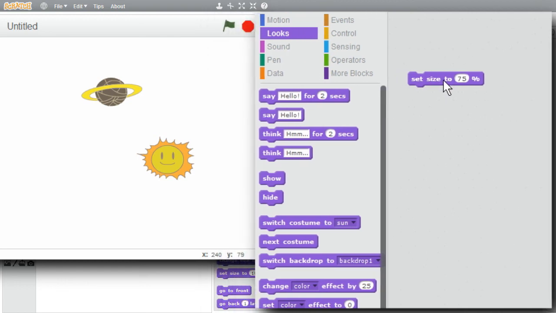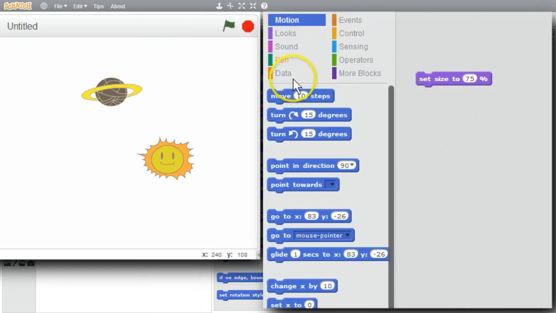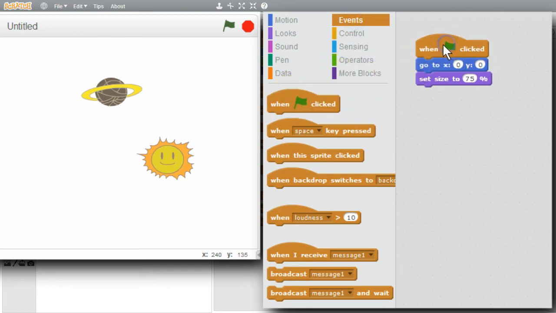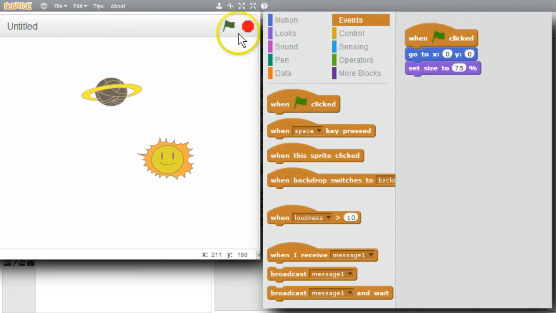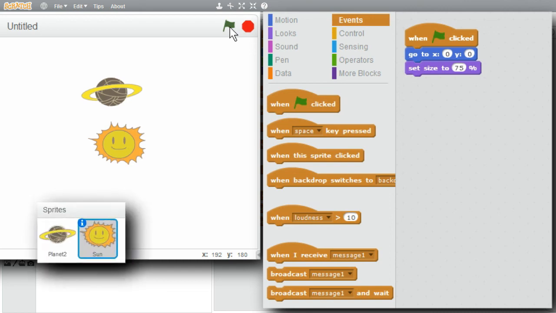That's better. I'll go to Motion. I want the sun in the middle of the stage. Go to 0, 0. And when the green flag is clicked, I want it to run. I'll run it. The sprite's at the center of the stage, so the planet sprite can get the distance now.